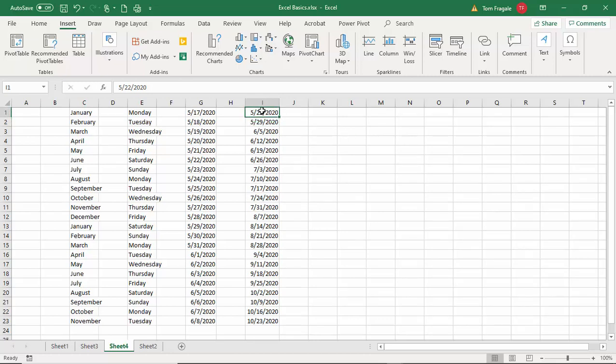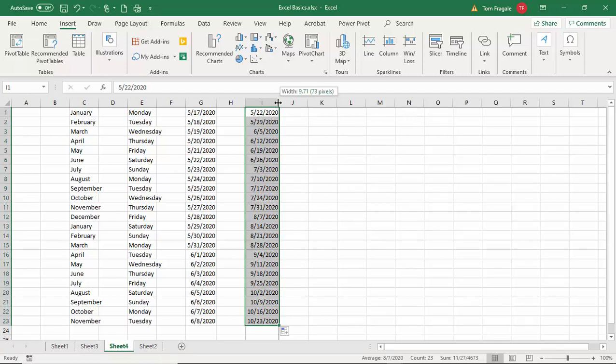So I'm going to highlight both of those cells with the white cross, and I'm going to just drag the white cross. That's called a range of cells. Then I'll get the black cross over here in the corner, and then drag it down as far as you want to go, and it gives us every Friday after that.